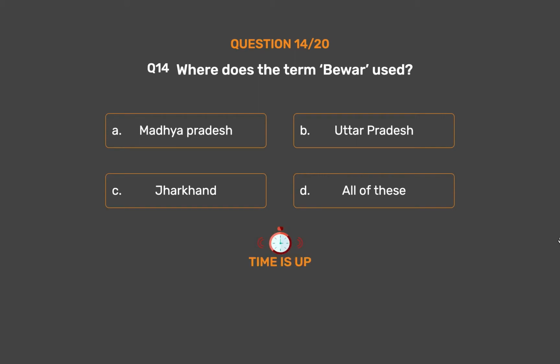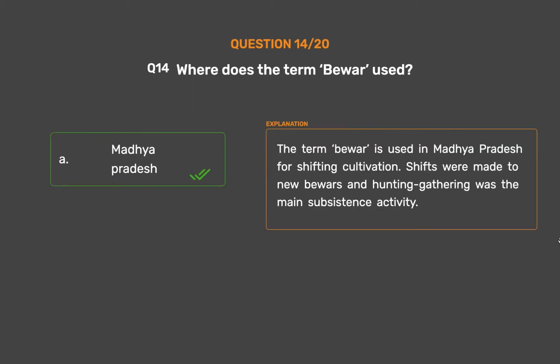The correct answer is Option A. Madhya Pradesh. The term Beaver is used in Madhya Pradesh for shifting cultivation. Shifts were made to new beavers and hunting gathering was the main subsistence activity.